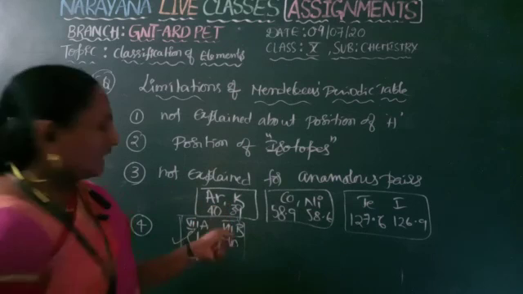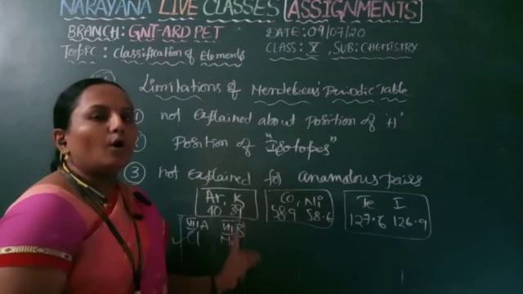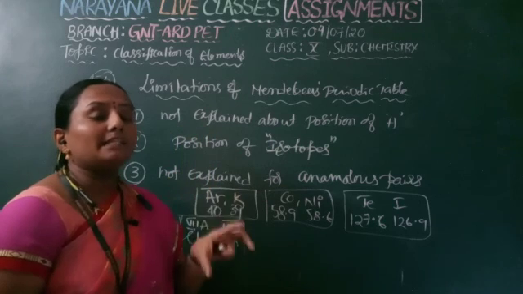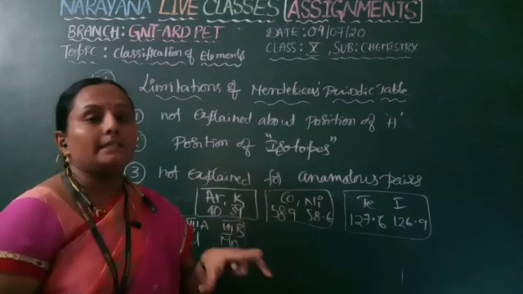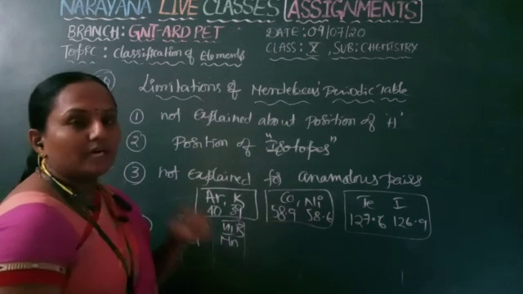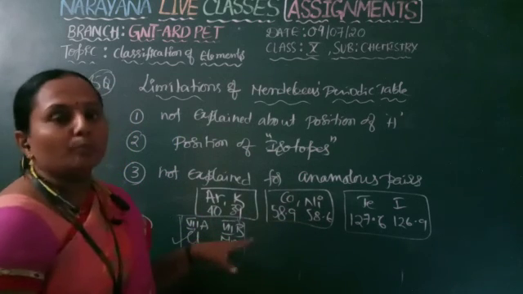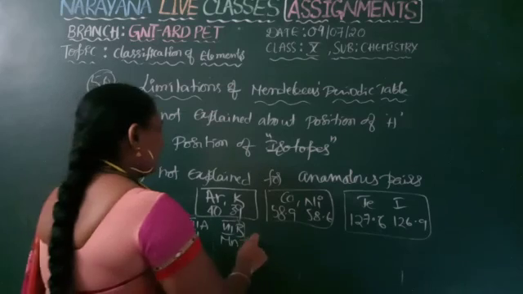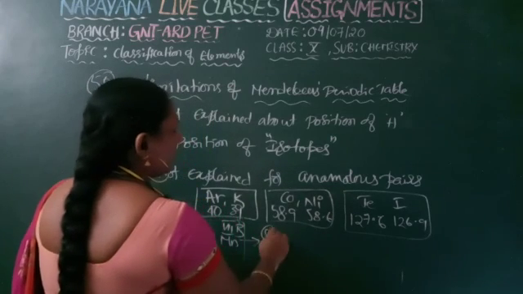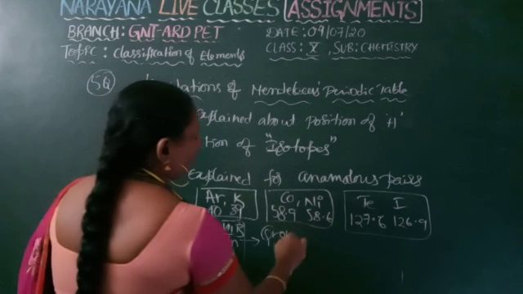If they are kept in the same column, that means the same group elements are said to have similar properties. That is not satisfied when we see these elements under the same group, so he could not explain it. That is a limitation: grouping of different elements under the same group.